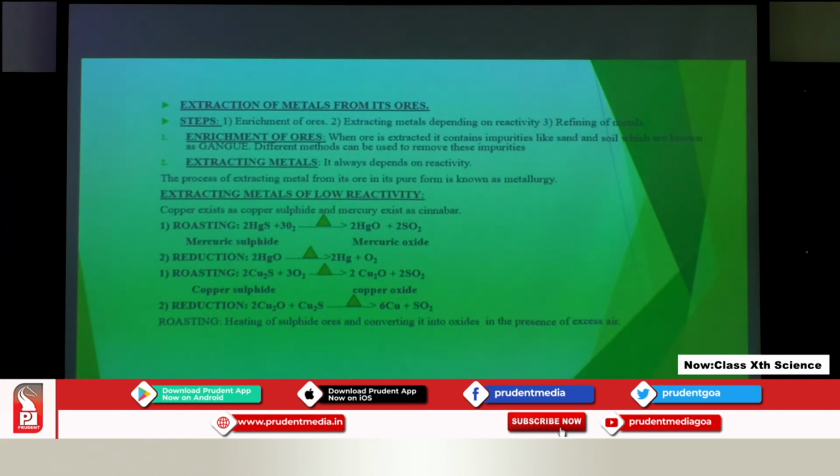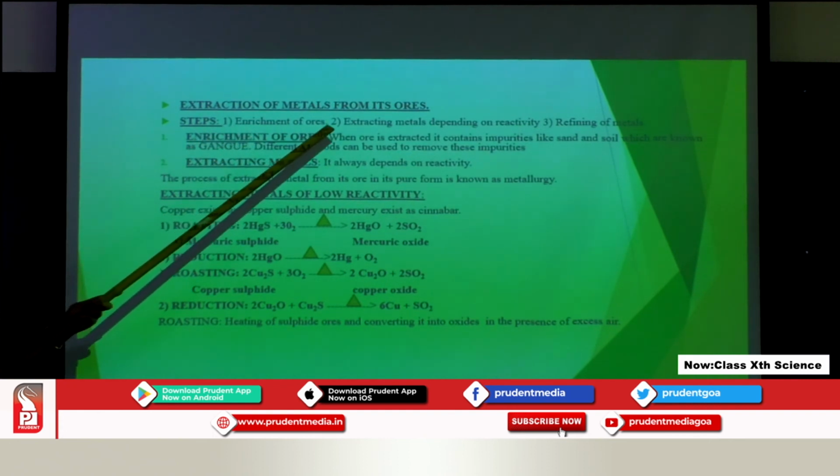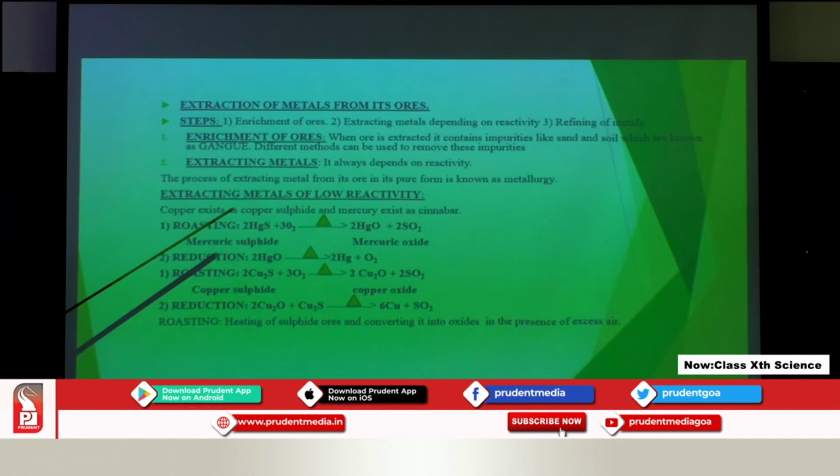Now there are different steps involved in this extraction. The first step is enrichment of ores. Second is extracting metals, which depends on the reactivity. Reactivity means the reactivity series which we have seen in the earlier class. And the third step is refining of the elements or the metals.